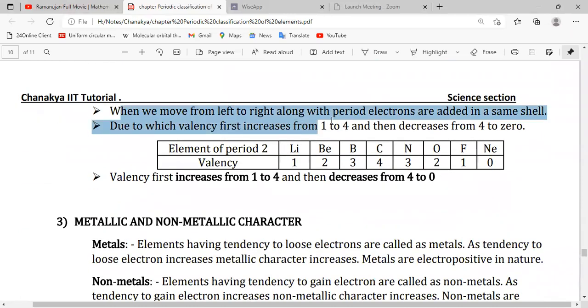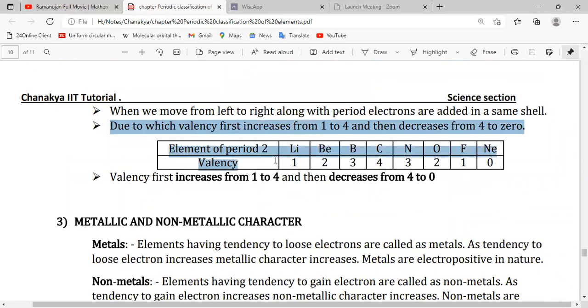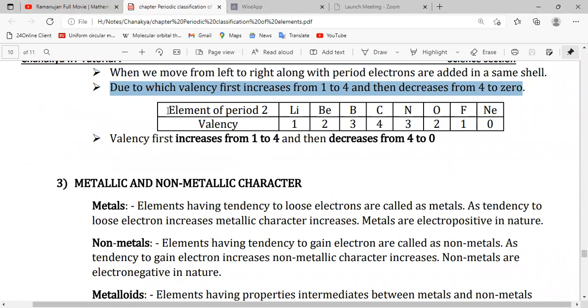Now we will discuss it in a period. When we move left to right along a period, electrons are added in the same shell, due to which valency first increases from 1 to 4 and then decreases from 4 to 0. Here we have an example of period 2: lithium, beryllium, boron, carbon, nitrogen, oxygen, fluorine and neon.